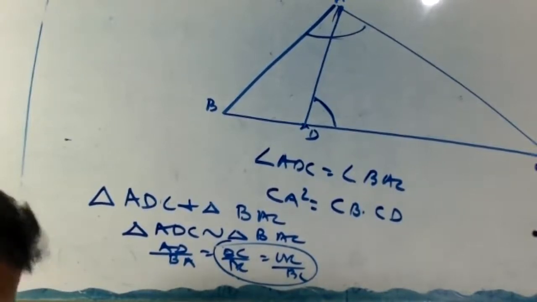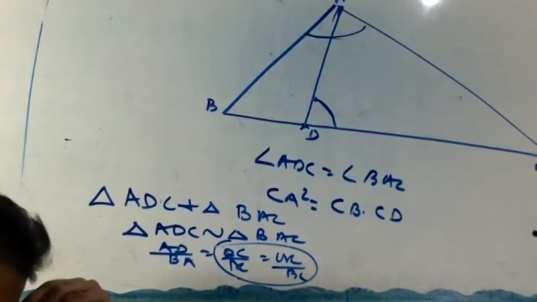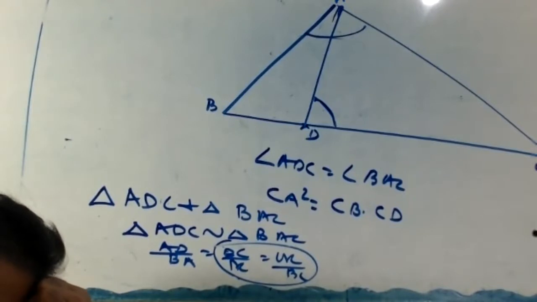Okay, clear now? A vertical pole of length 6 meter casts a shadow 4 meter long. At the same time, a tower casts a shadow 28 meter long.